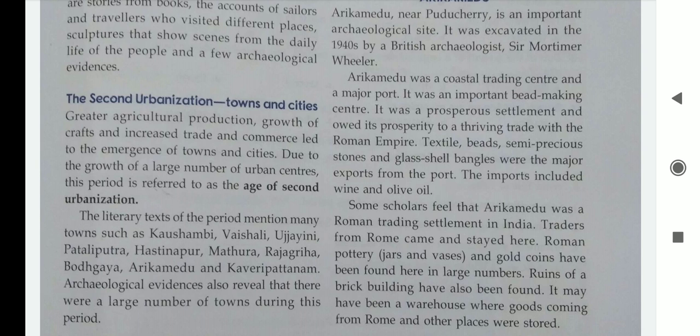These are the names mentioned in those books from where we get information about those towns or cities. And archaeological evidences also reveal. Evidences means proof. Reveal means to show or to tell that there were a large number of towns during this period.